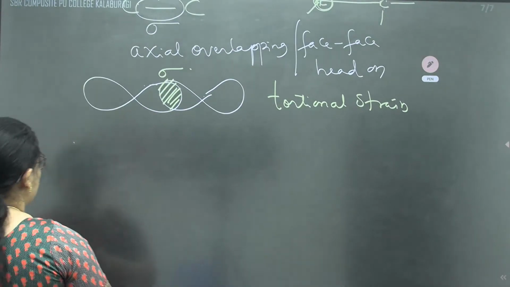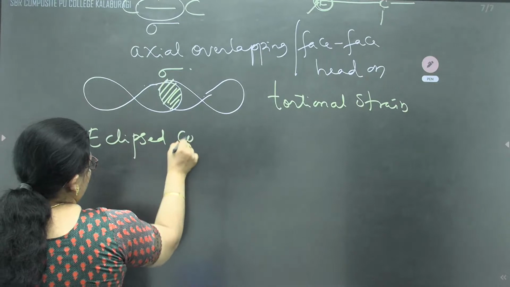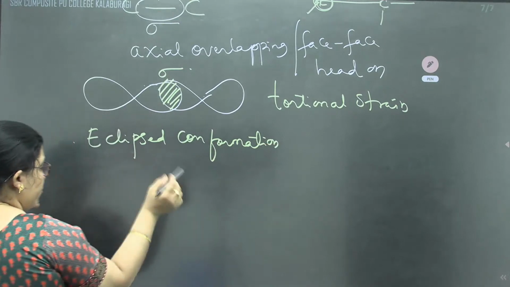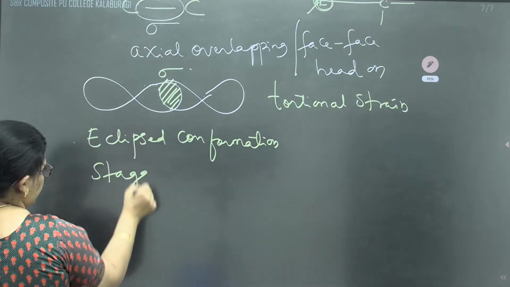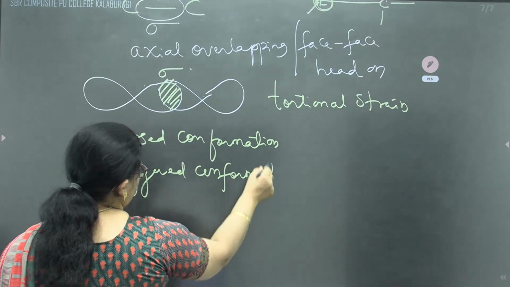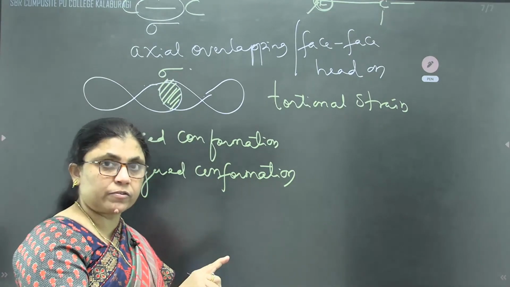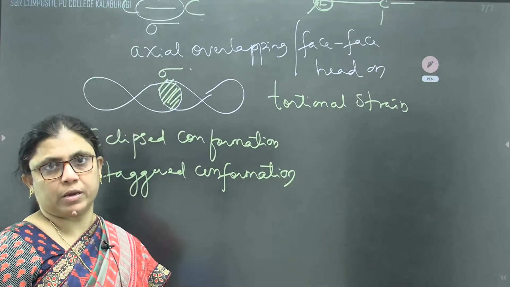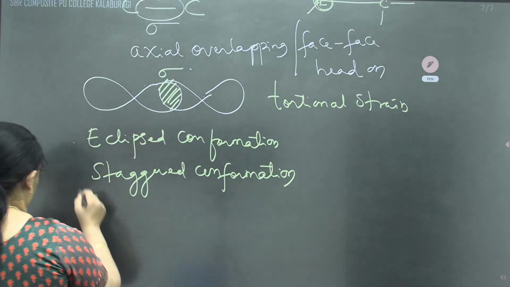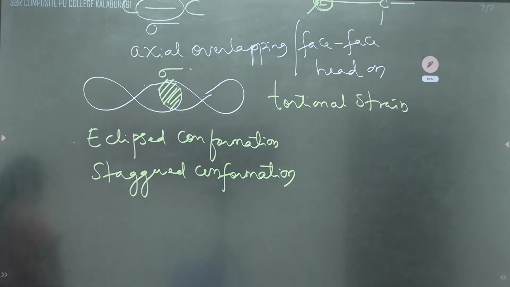If they come close, they are going to form eclipse conformation. I'll show you the diagram also, children. Eclipse conformation. If they are far away, staggered conformation. Always eclipse conformation will be less stable, staggered conformation will be more stable, and there are two ways to represent conformation.